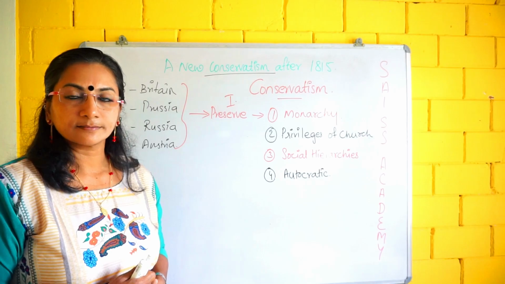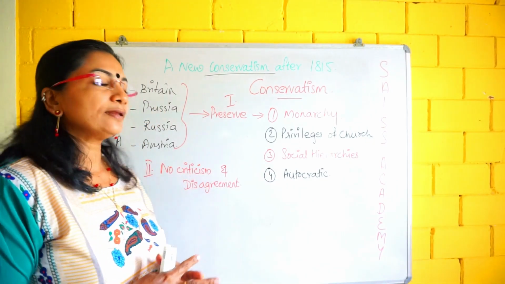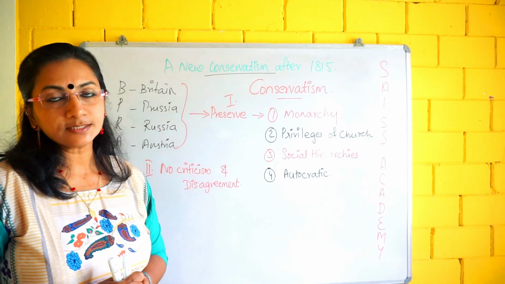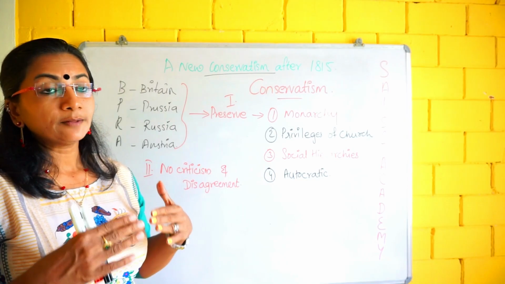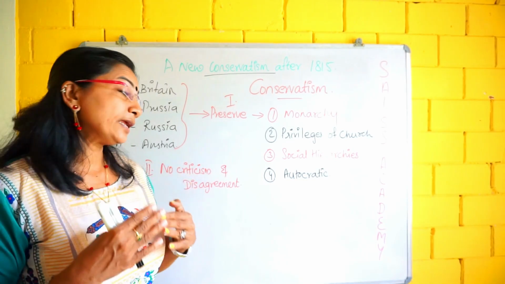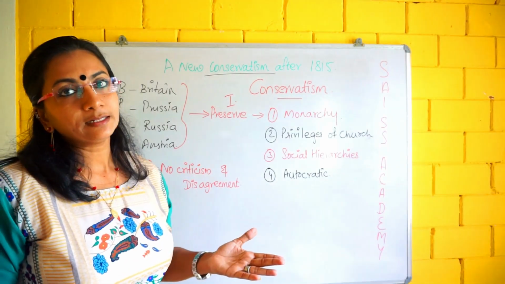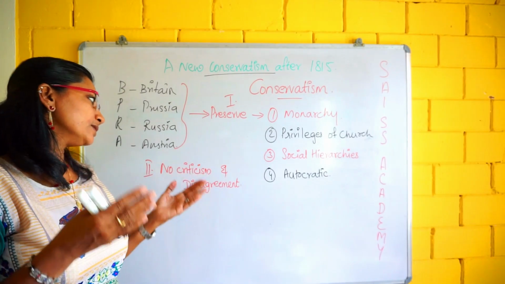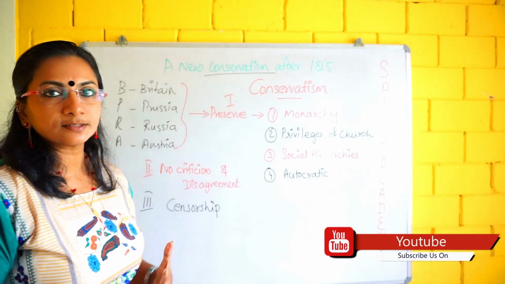And the second thing. What was that? Yes. No criticism and disagreement. Means that they did not allow anybody to criticize them, and if anybody disagreed with them, what will happen? They will kill them. Got it? That means those who disagreed with them were killed. Understood? And what was the third thing?